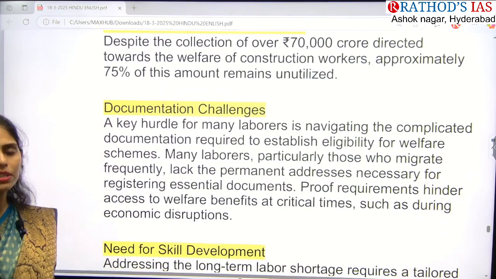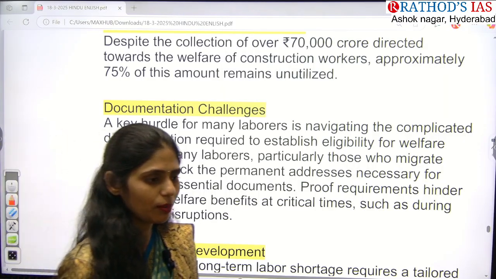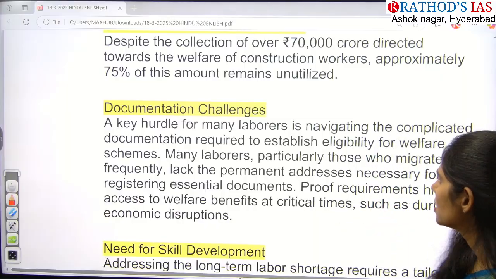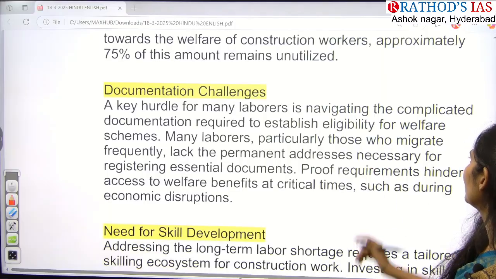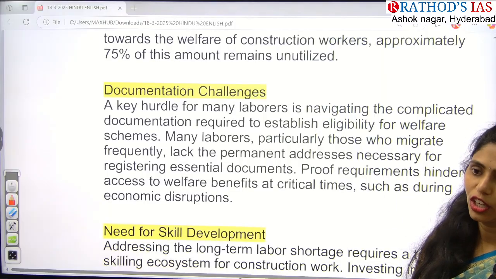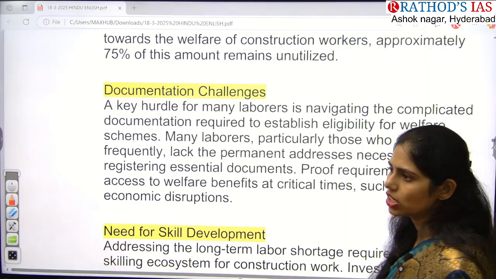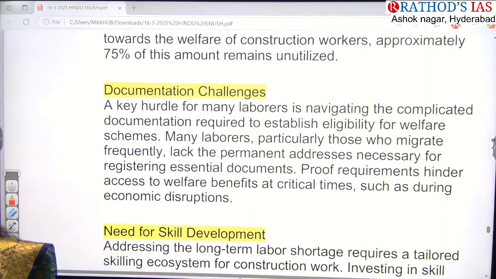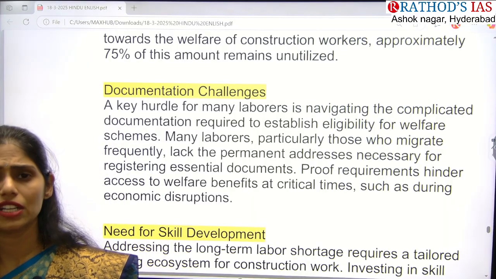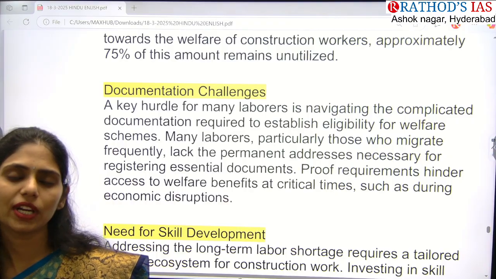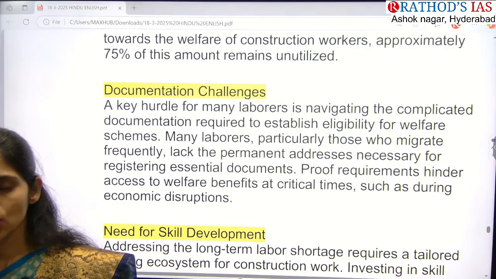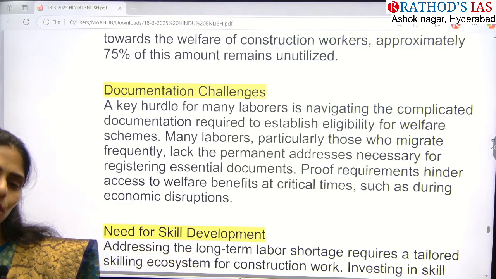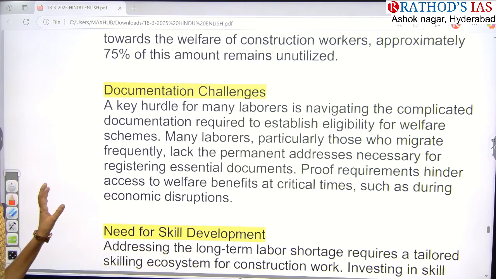And the problem here is a documentation problem. We don't have proper clear-cut data regarding these construction laborers. Many laborers keep moving from one area to another. If you see construction sites in India, especially in Hyderabad and Telangana state, the workers are coming from other states like Bihar and Jharkhand. If they are moving from one place to another, can we make proper data? No. So that is one important problem.